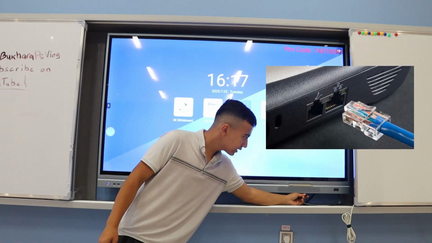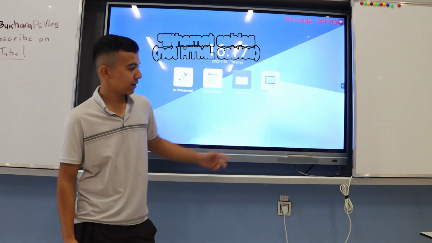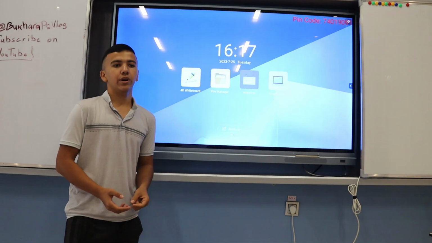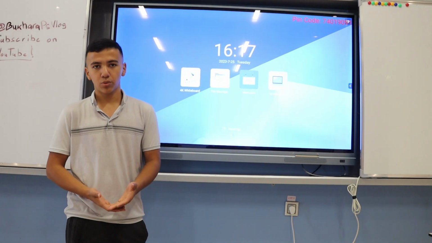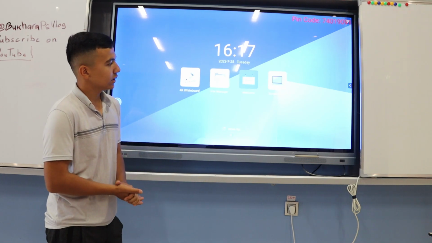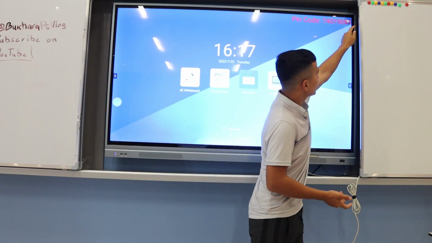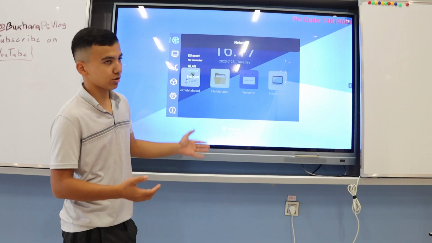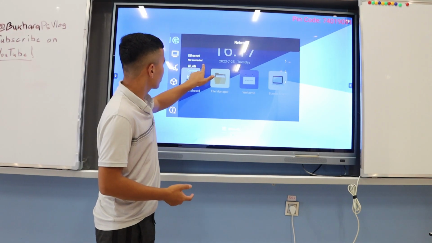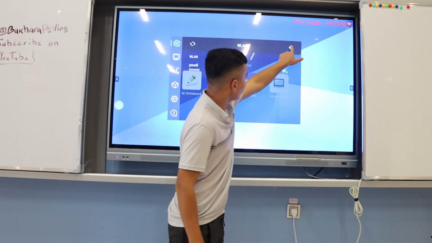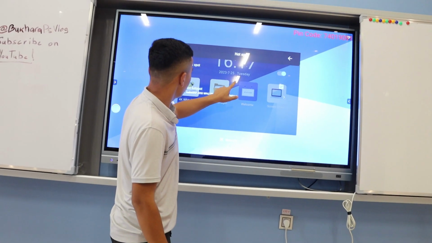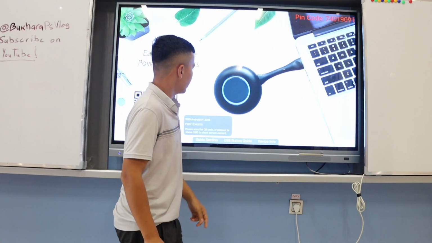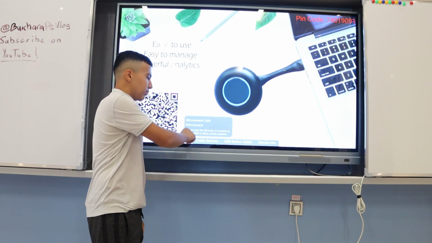Behind the desk there is a place to plug in the HDMI cable. But if you want to do it wirelessly, for example, when all the students want to connect one by one, just sitting at their places, the best way is wirelessly. First of all, make sure that the laptop and the board are connected to the same Wi-Fi. Here you can see that it's connected to this network, and you should see that the hotspot is turned on. Then you enter the screen share, and you can see the name and then the password.